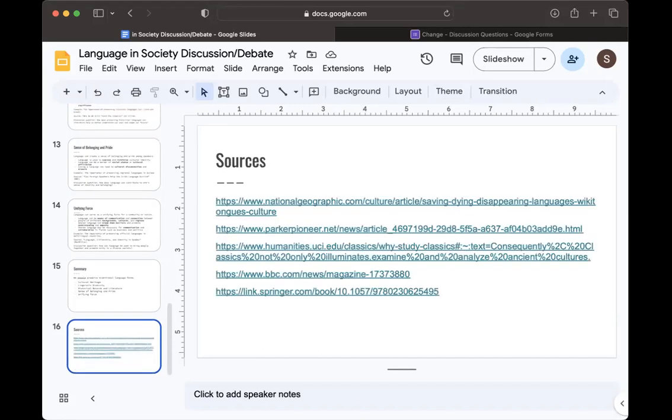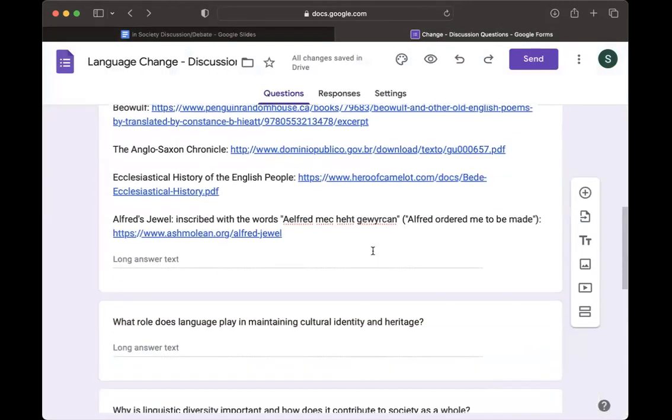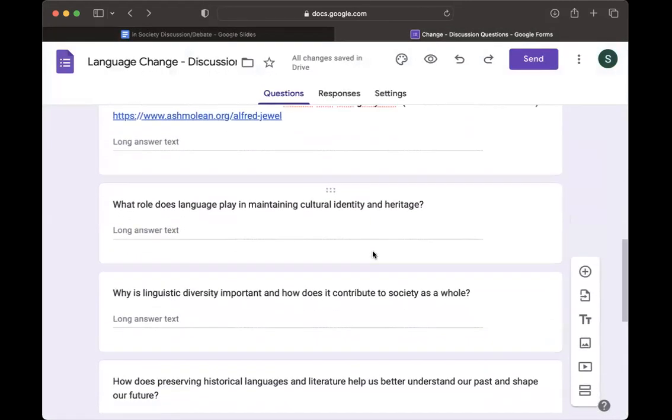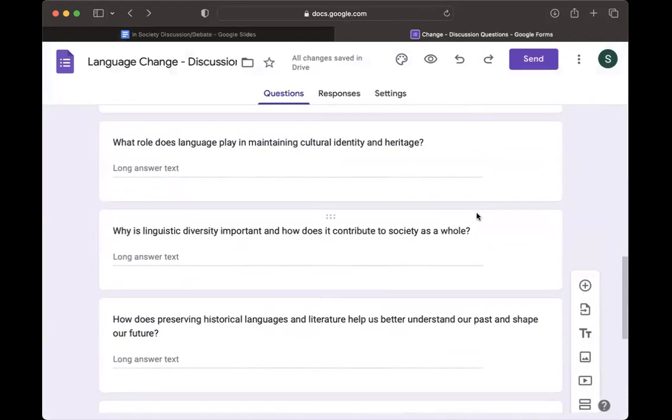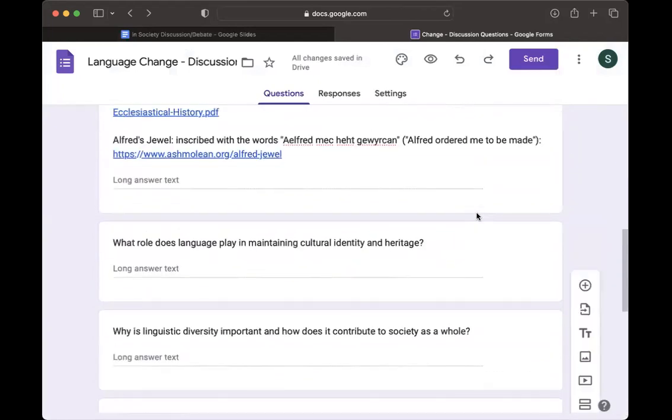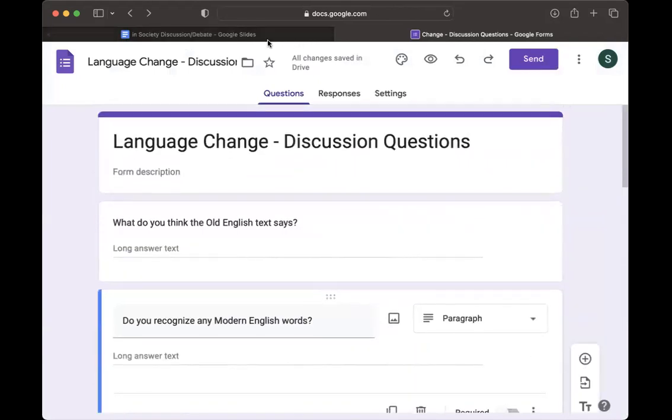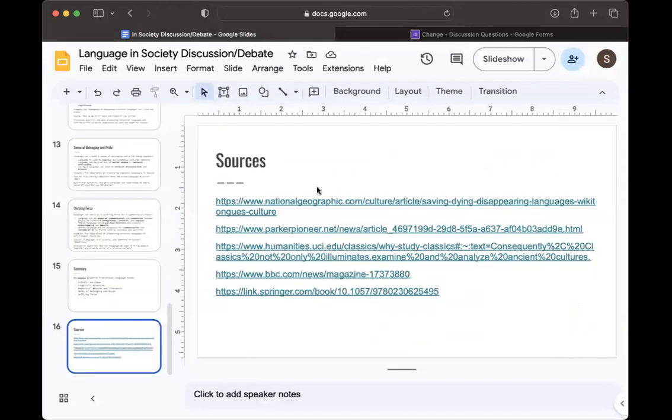And then here are some of my sources. And then on my Google form, we can have some time to answer these discussion questions that I discussed earlier. And the responses for this should all be anonymous. So that's about it for my presentation. Just to recap, my argument is that we should preserve traditional language forms.